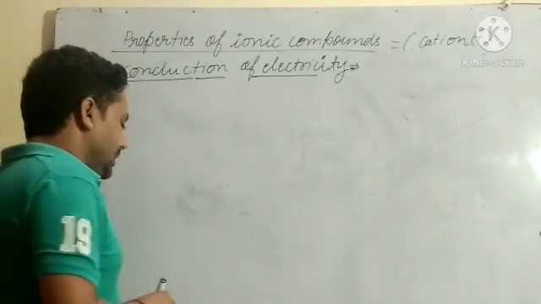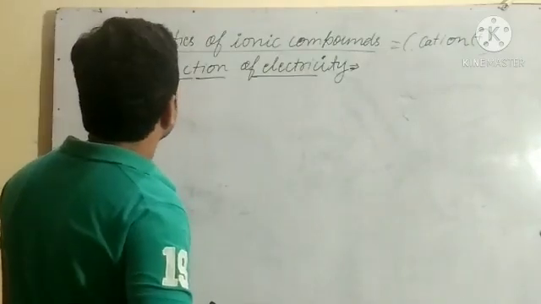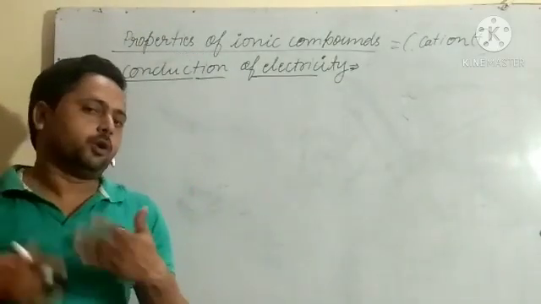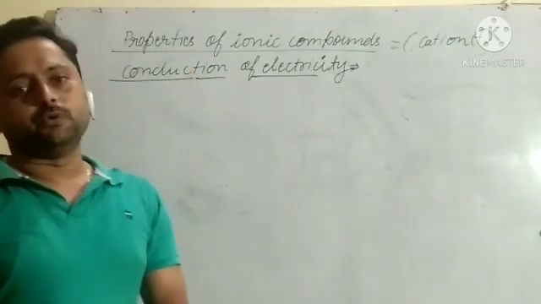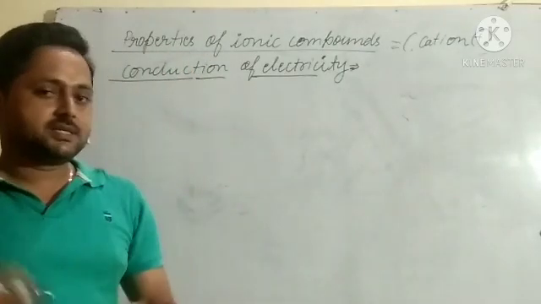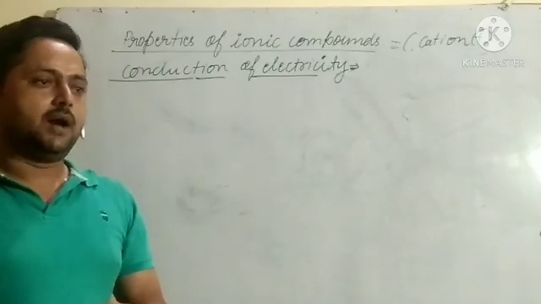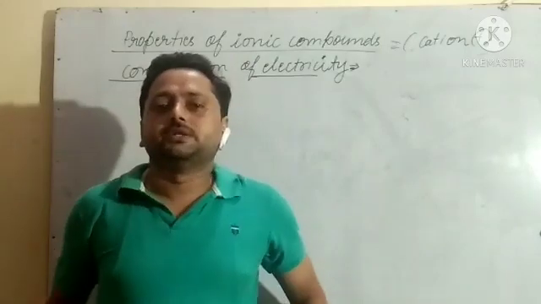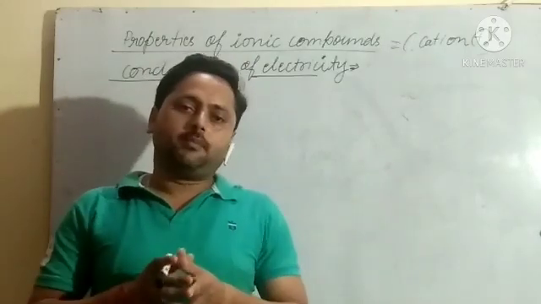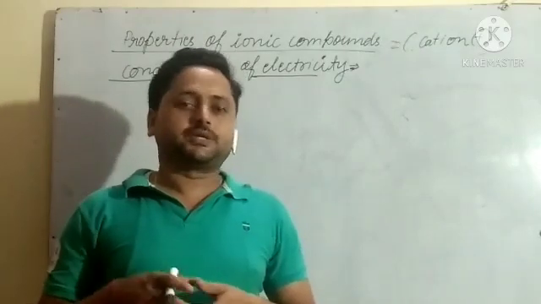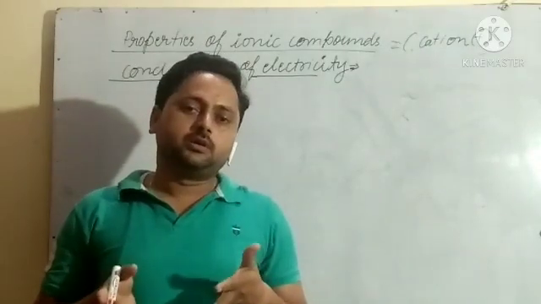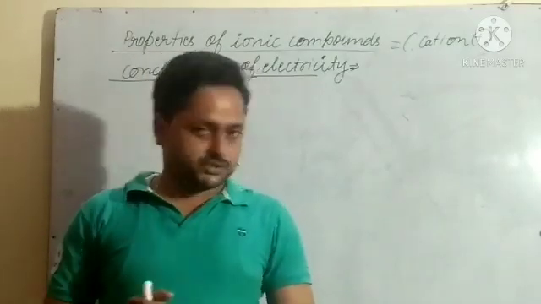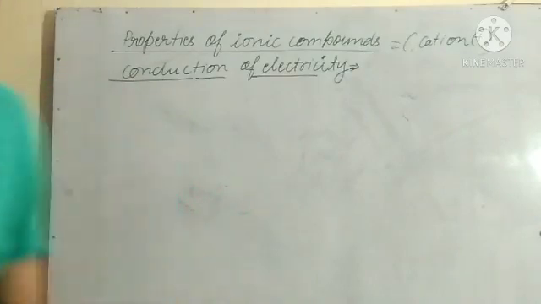Electrovalent compounds do not conduct electricity in solid state, but in molten state they conduct electricity, because in the molten state ions are free to move. If ions are free to move, they conduct electricity. But in solid form, due to strong electrostatic force of attraction, they can't move, so they do not conduct electricity, while in molten state they conduct electricity.